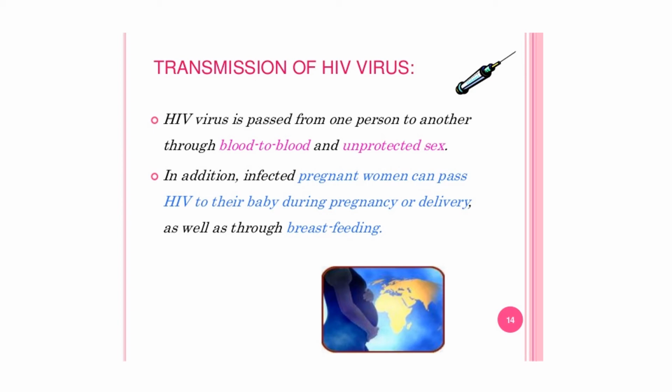Coming toward the transmission of HIV virus, the virus is passed from one person to another through blood to blood and unprotected sex. In addition, infected pregnant women can pass HIV to their baby during pregnancy or delivery, as well as through breastfeeding.